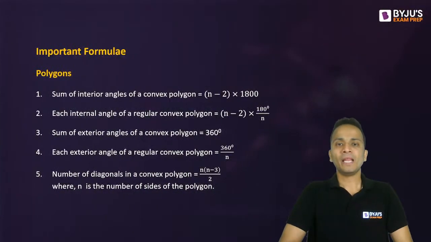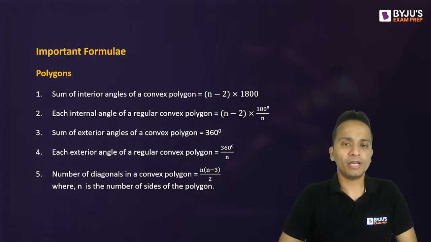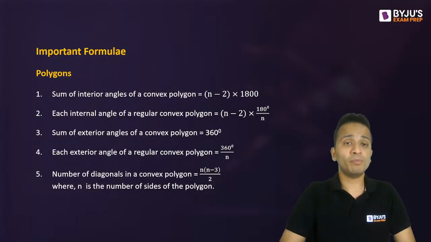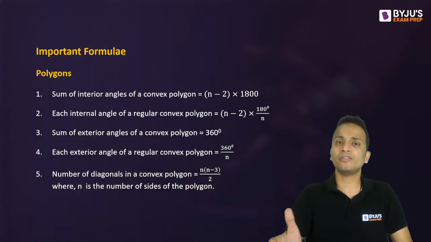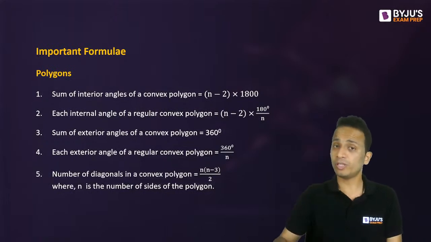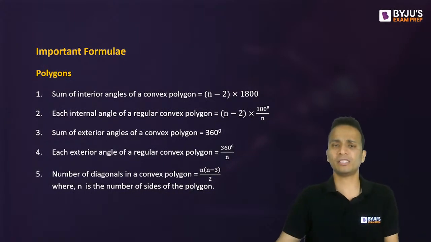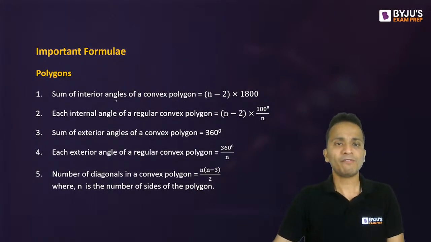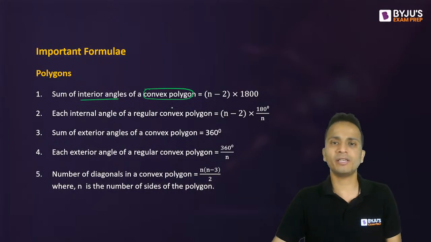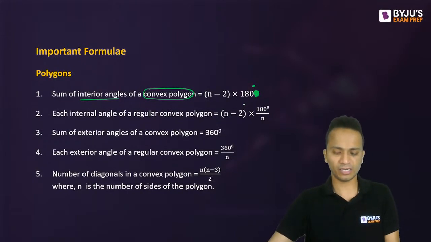Let's move ahead. Now some of the formulas related to polygons. These formulas are very important because I've seen instances where these formulas are used directly. So they will give you questions which are directly based on these formulas. Apply the formula, and you will get the answer. Now, first of all, a random convex polygon. So sum of all the interior angles of any convex polygon is n minus 2 into 180. Here it is not 1800, this is 180 degrees. A small mistake happened.